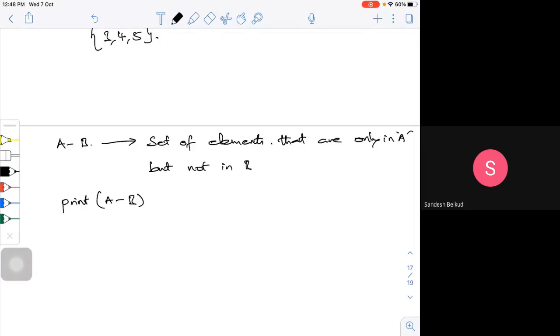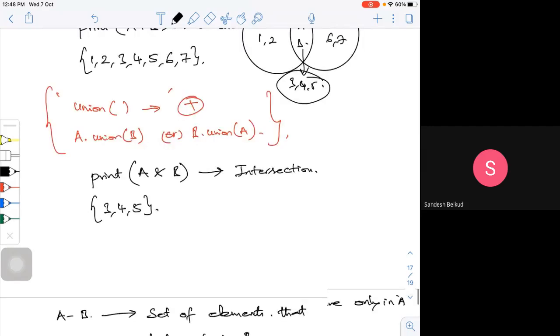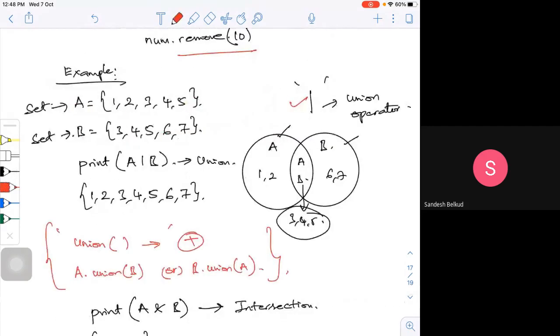Now if I use this command, and already I have defined the set, print A minus B. What are the things which are there only in A which are not in B? If you go back and see, 3, 4, 5 is common in both. What is only in A which is missing in B? It is 1, 2.